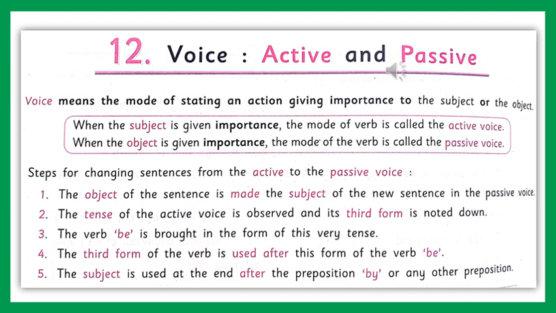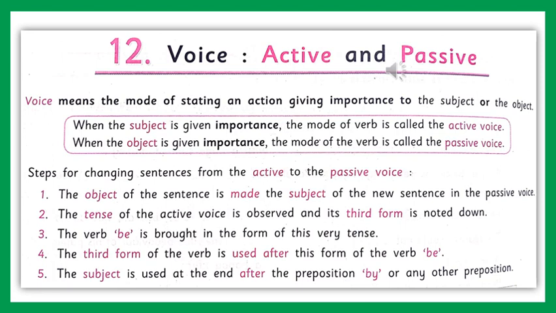See, here a letter is the subject. In the active voice, it was the object. Now it became the subject in the passive voice. It is being acted upon and is given importance. Here the object of the active voice became the subject in the passive voice.